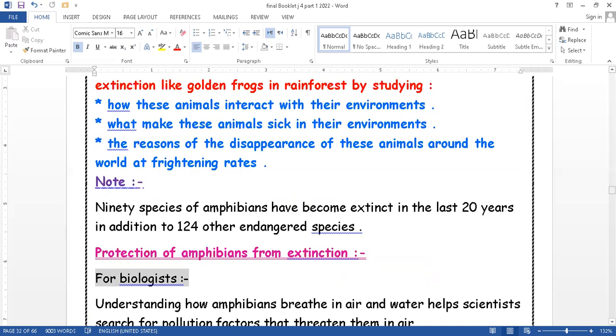Okay, all of that why, junior 4? Because they found that 90% of amphibians have become extinct in the last 20 years. So that means that in the last 20 years, we lost 90% of amphibians. And now we have 124 other endangered species. Their numbers are decreasing by large amounts.